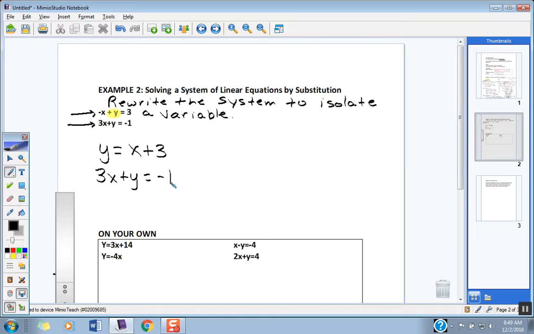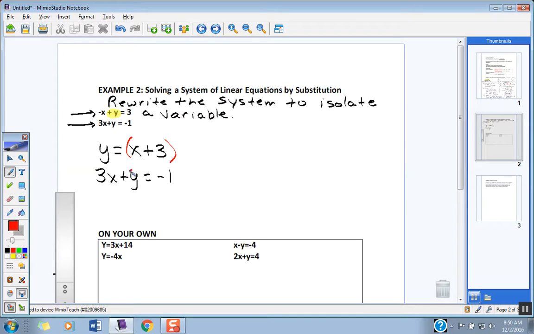Okay? So which variable is all alone now after I've rewritten the system? I rewrote this top equation to get y all alone. That's the y equals x plus 3. And then we said, well, once you've rewritten one of them, the other one stays exactly the same. So 3x plus y is equal to -1. Which variable is all alone now after you've rewritten it? What is it? Y is all alone. What's y equal to right here, kids? What's y equal to? It's like your $5 bill is equal to 5 ones. What's y equal to? X plus 3.